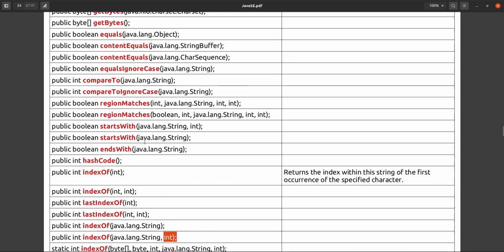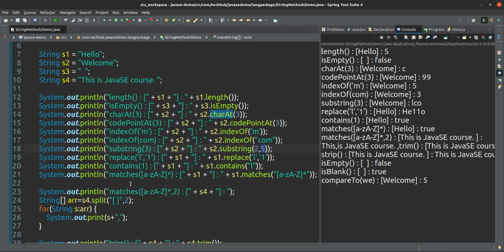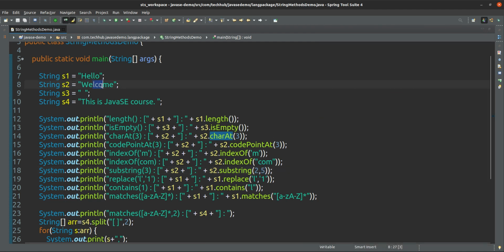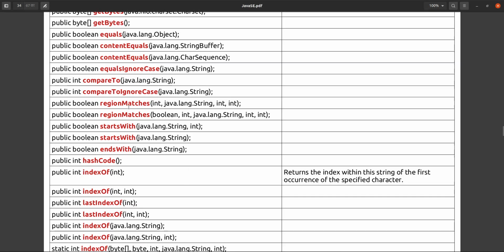Okay. And here one more thing is regionMatches also. RegionMatches is what? Suppose you want to match the region. Suppose welcome. From third index LOC is there, so it starts from the third and ends at the fifth index. So that you can verify through regionMatches. RegionMatches means you give the string, and that string is matched from a particular index to a particular index. If it is matching, you can give it in that case.